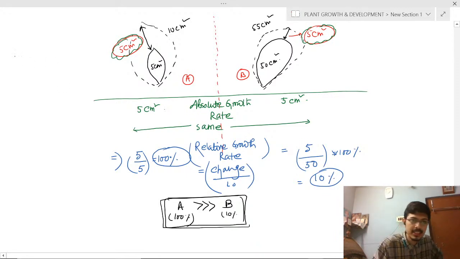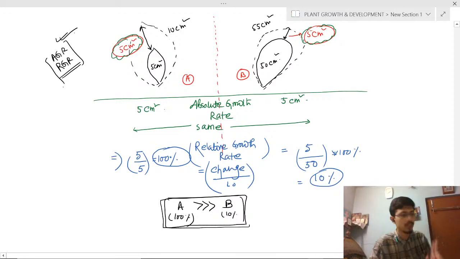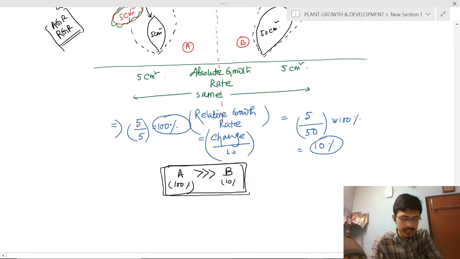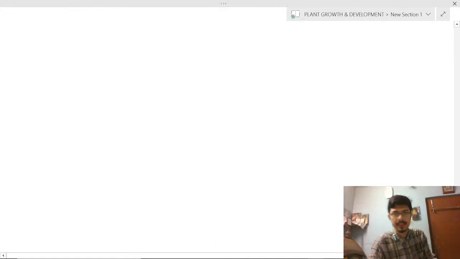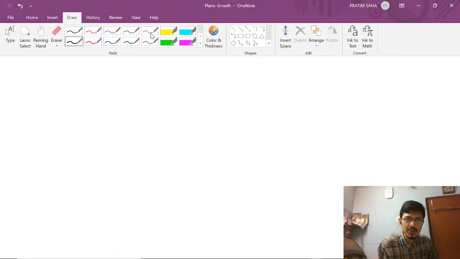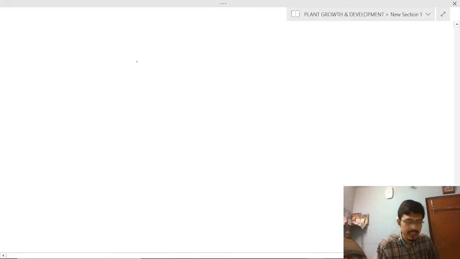So this concept you have to master: absolute growth rate, AGR, and relative growth rate, RGR. This is very important. Clear? Next is what is de-differentiation and what is re-differentiation. These two points you often ignore, but they are very conceptual.